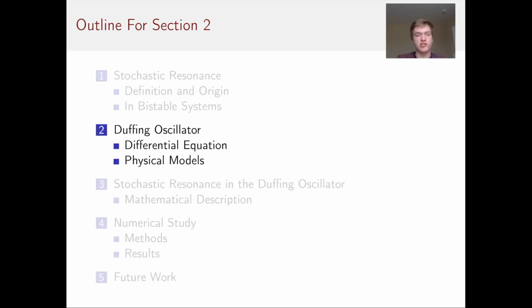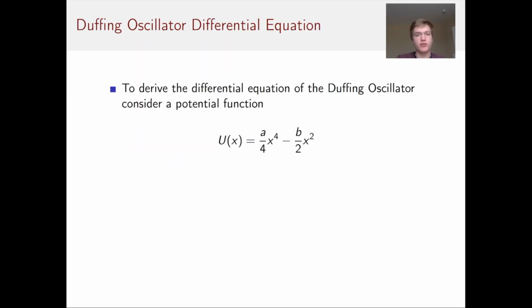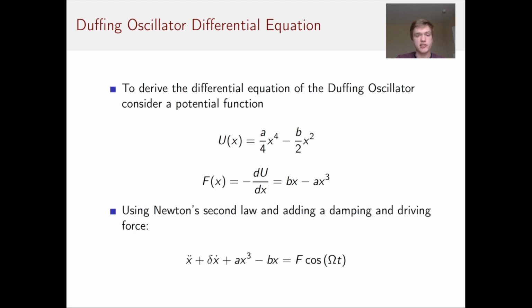Section 2, the Duffing oscillator. To derive the differential equation of the Duffing oscillator, we first consider a potential function of the form a over 4 x to the fourth minus b over 2 x squared. Taking the negative derivative of this with respect to position, we get the forcing function bx minus ax cubed. Using Newton's second law and adding both a damping and driving force, we get the differential equation of the oscillator. Here, delta is the damping coefficient, and f cosine omega t is our periodic driving force.